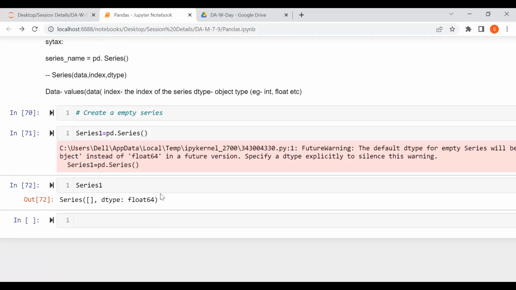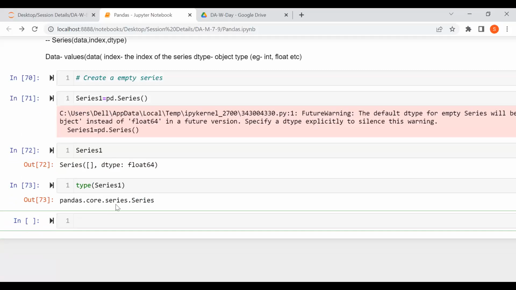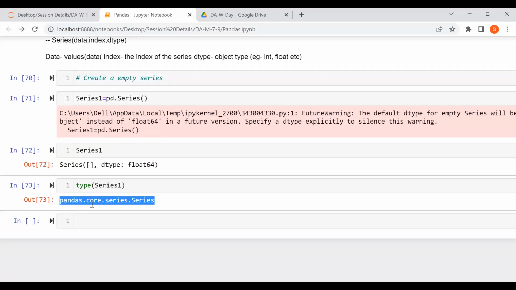Now, first thing, how to check what it is? We know the type method. Let me check with the type of series1. See, they give the type of that. What is that? pandas.core.series.Series. You get to know this is my series. This is just a pandas thing, it's not a normal one. So this is how you can check the particular things there.